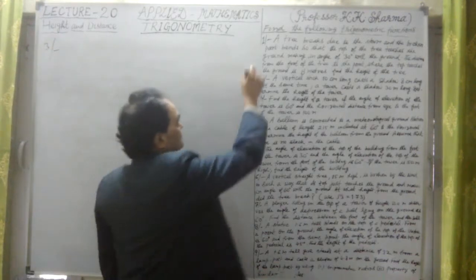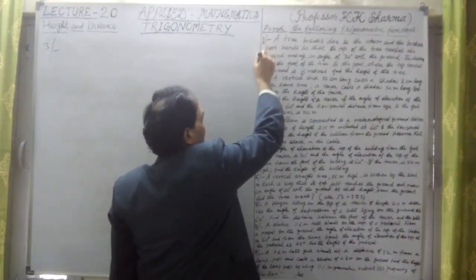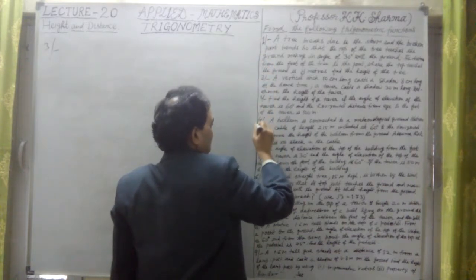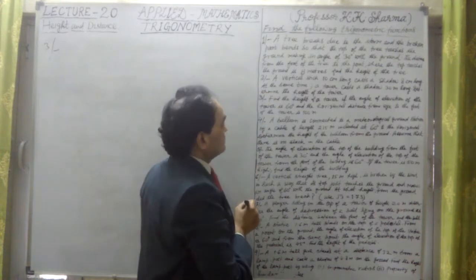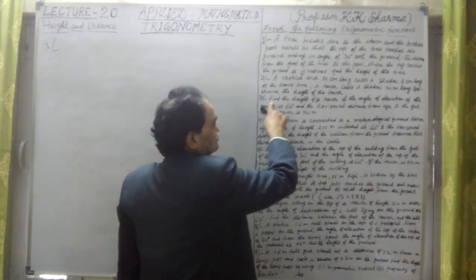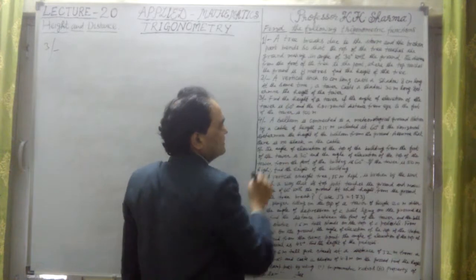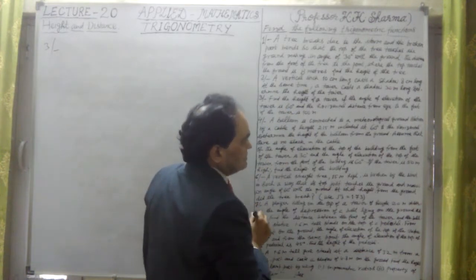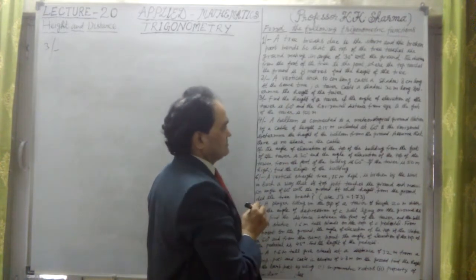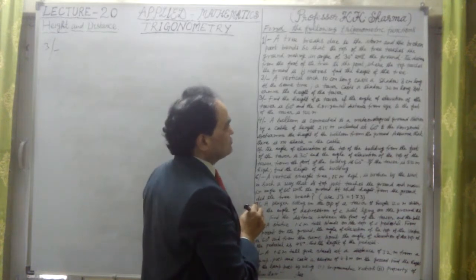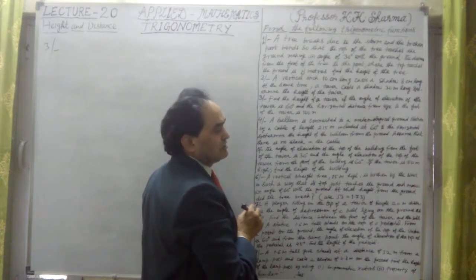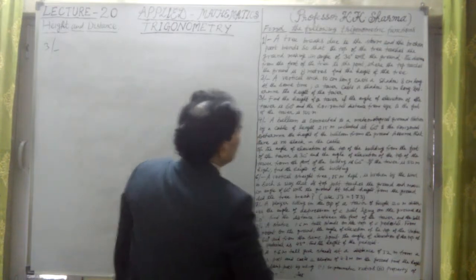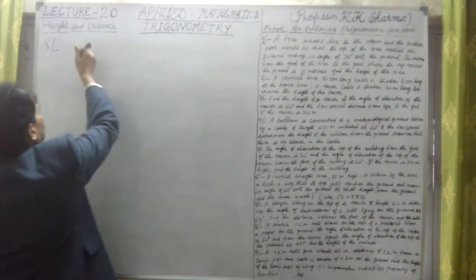Question number 3 says, find the height of a tower if the angle of elevation of the tower is 60 degree and the horizontal distance from eye to the foot of the tower is 100 meters. Alright. So we have to find the height of the tower.